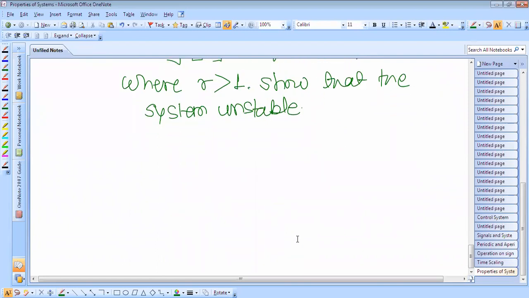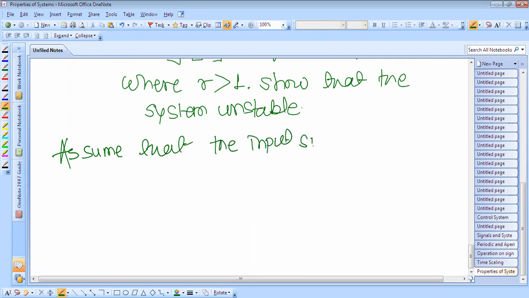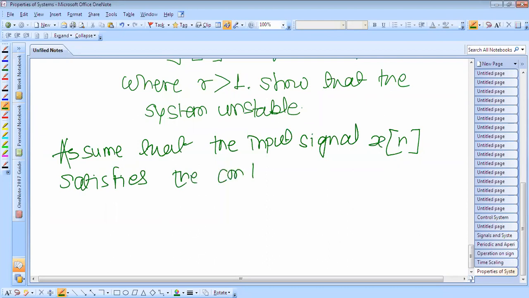So assume that the input signal x of n satisfies the condition for the system to be stable. Which is the condition?